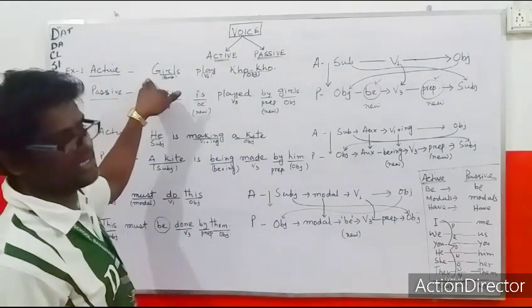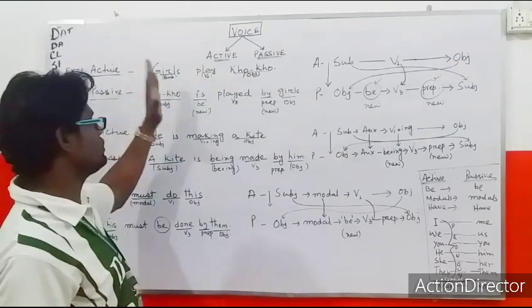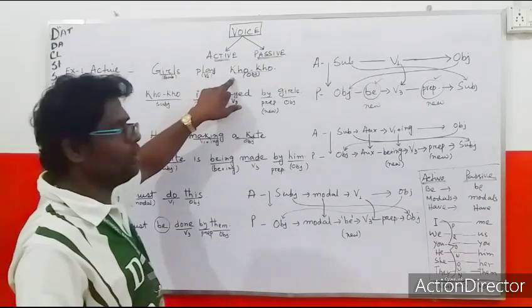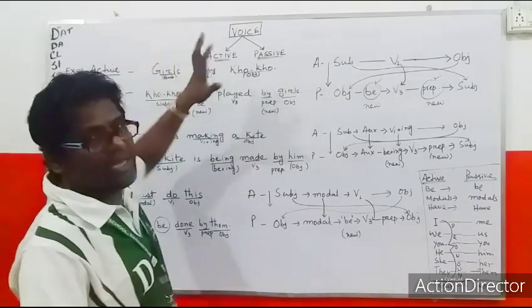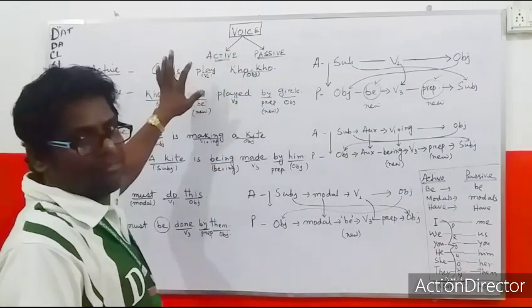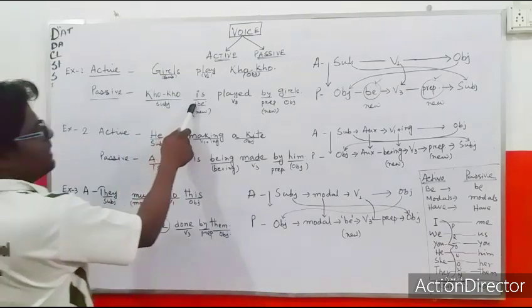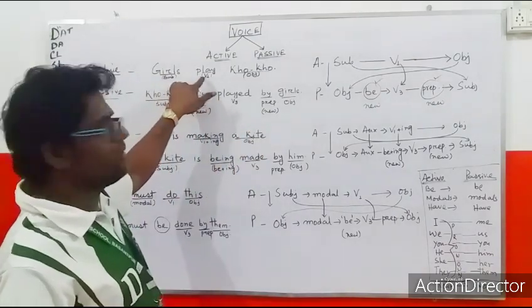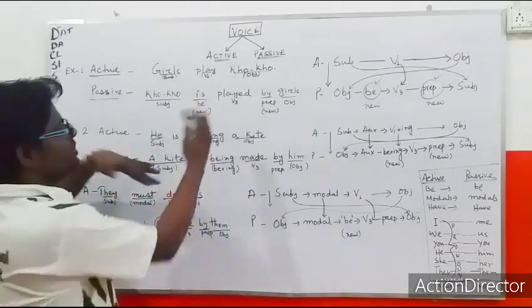Subject is doing the action directly. Girls are playing. That means girls play Kho-Kho. There is no doubt that Kho-Kho is played by the girls. And whatever I am saying now, Kho-Kho is played by the girls. By girls is written here. Whatever I say here, there is no difference in meaning, but the pattern changes.